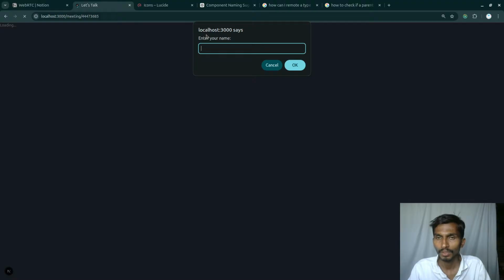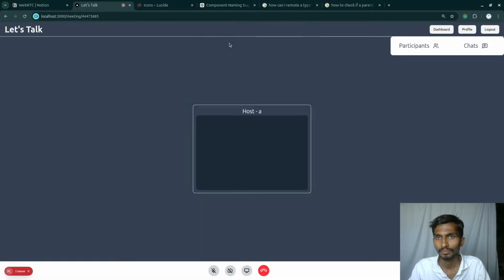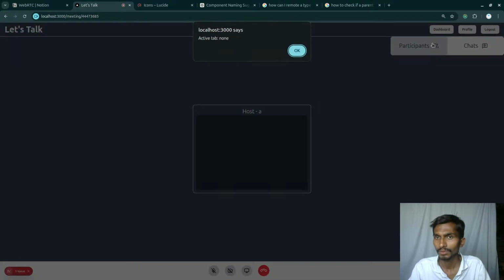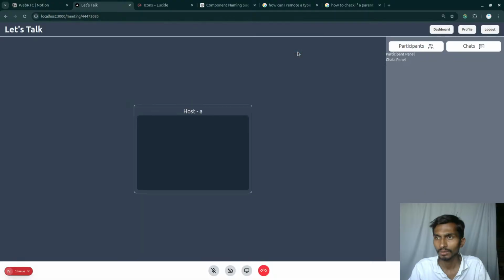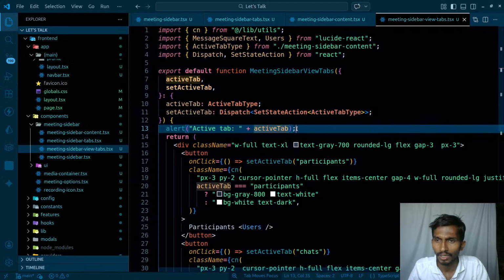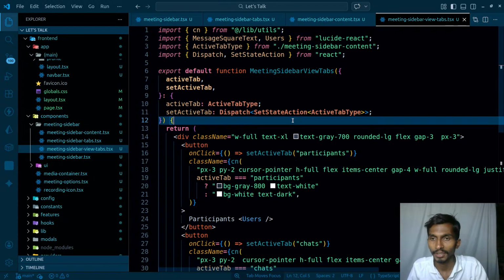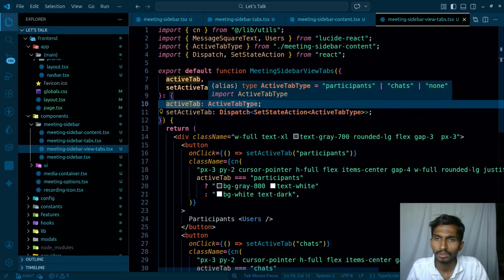Okay, active tab none, that's okay. If I click on this, active tab is none. Oh, active tab is still none. Why is the value none by default? First of all, this does not make sense. I mean, alert causes so many re-renders. So the value of active tab is still none.